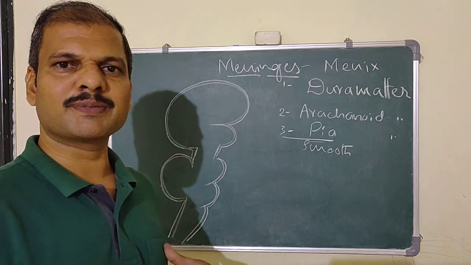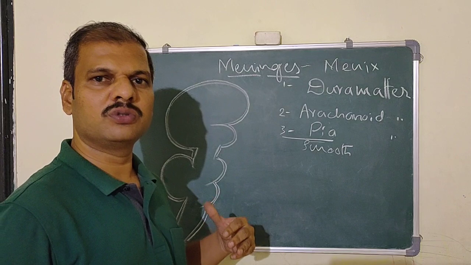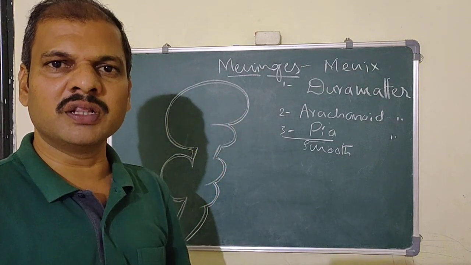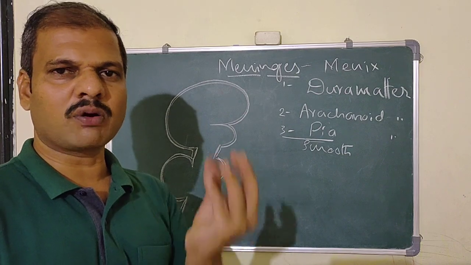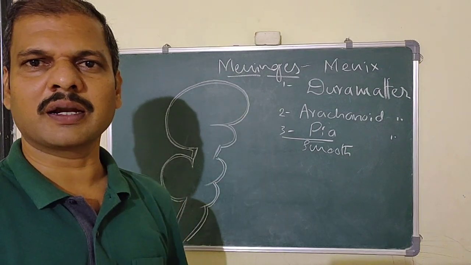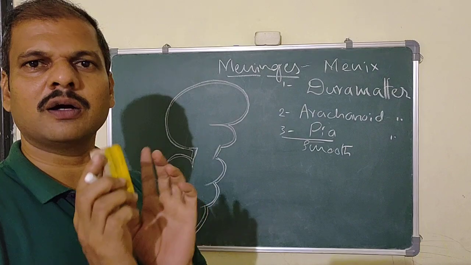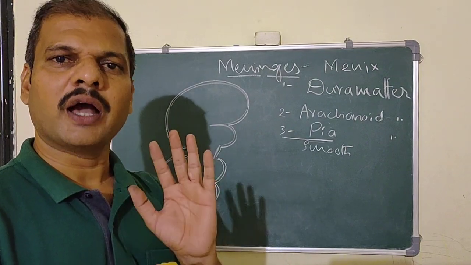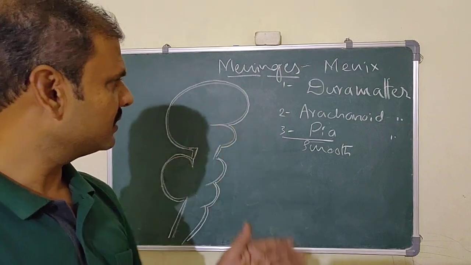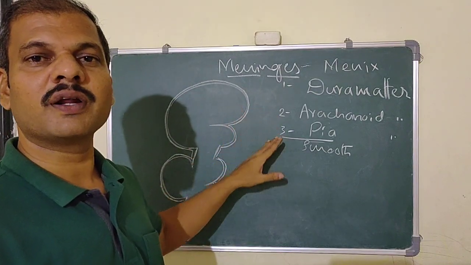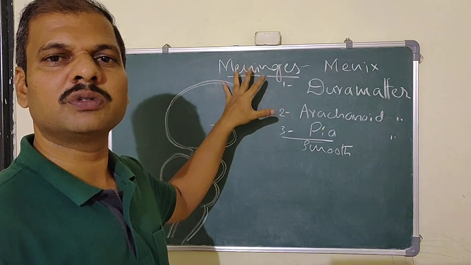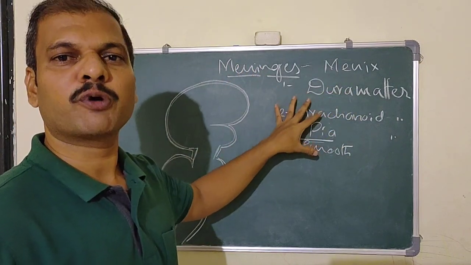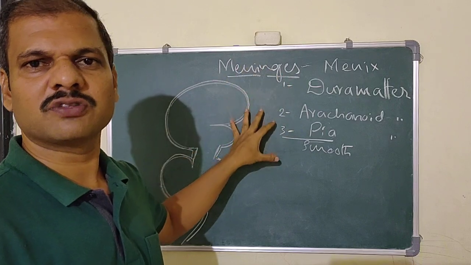When you see where the brain and the spinal cord are located, the brain is within the cranial cavity. The spinal cord is within the vertebral canal, surrounded by bony parts. So it is well preserved in a particular area. And along with this bony part, there are even the three coverings, which also support the brain. That's why they are maters. All are the mothers, all are protective parts to the central nervous system.